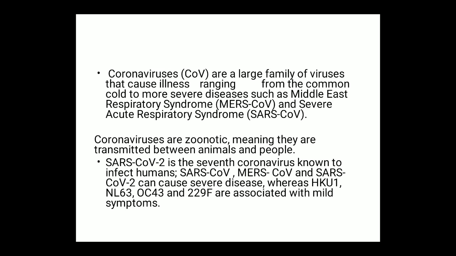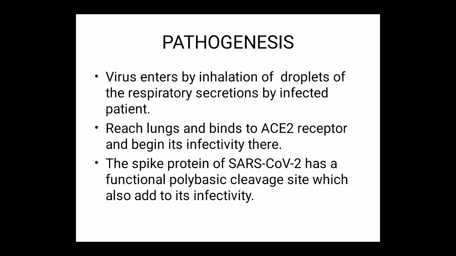Coronaviruses are a large family of viruses that cause illness ranging from the common cold to more severe diseases such as Middle East respiratory syndrome and severe acute respiratory syndrome. Coronaviruses are zoonotic, meaning that they are transmitted between animals and people. SARS-CoV-2 is the seventh coronavirus known to infect humans. SARS-CoV, MERS-CoV, and SARS-CoV-2 can cause severe disease, whereas HKU1, NL63, OC43, and 229E are associated with mild symptoms.